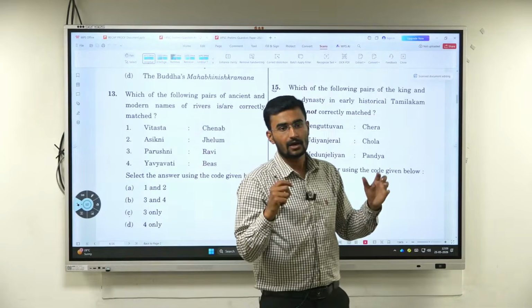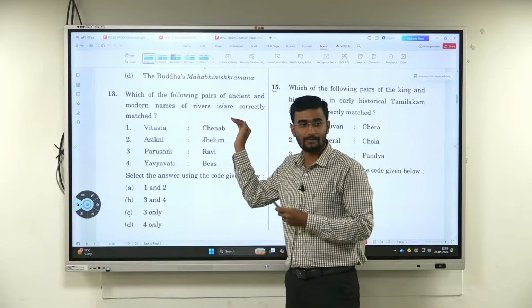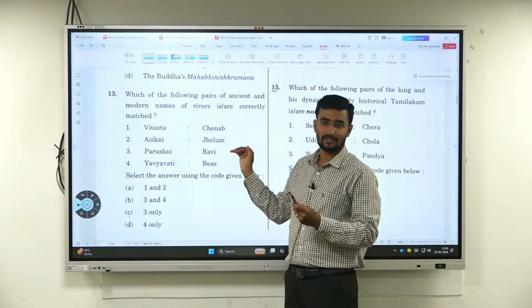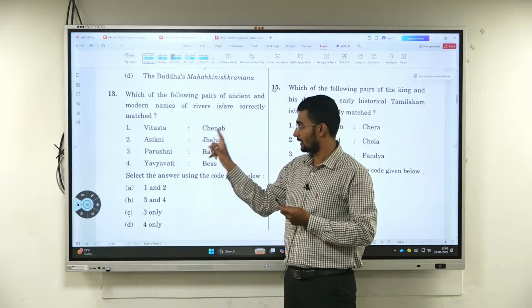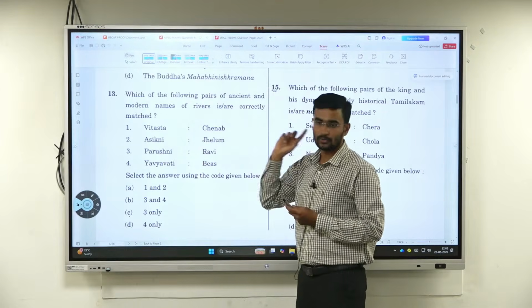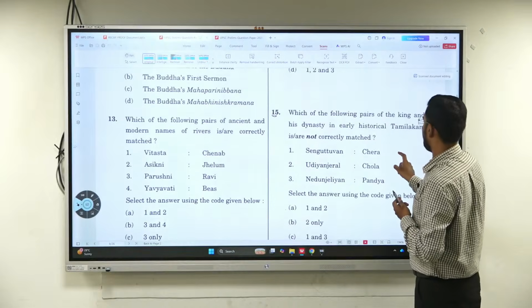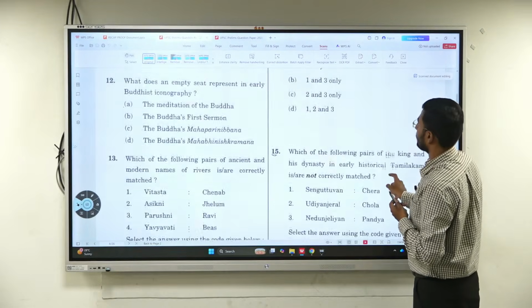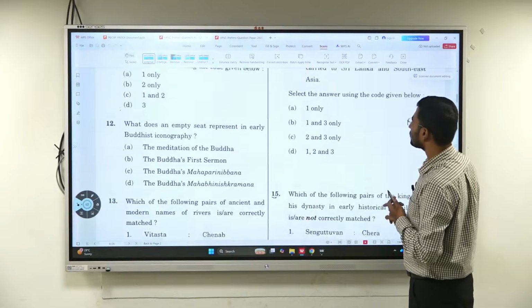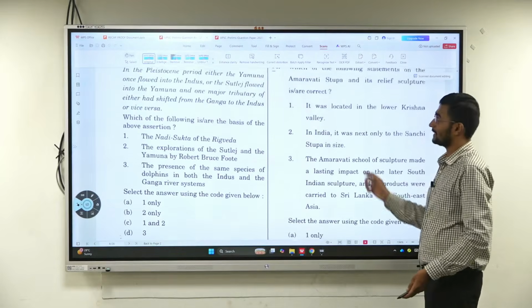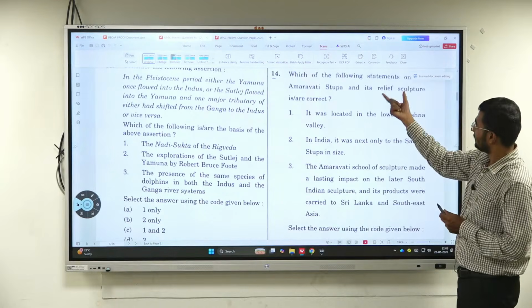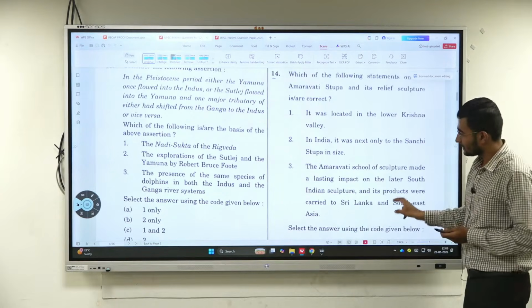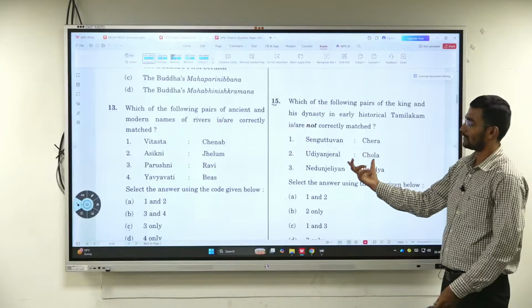Rigvedic literature, what is the name with respect to the Chenab, Jhelum, Ravi, Beas, Sutlej, Indus. Then there is the direct question: modern or ancient, it is a direct question. You can do this, and we can talk about this. It was very easy. You could have taken some guess at least. I'm not saying the question will always be right, but some guess. But this is not it.